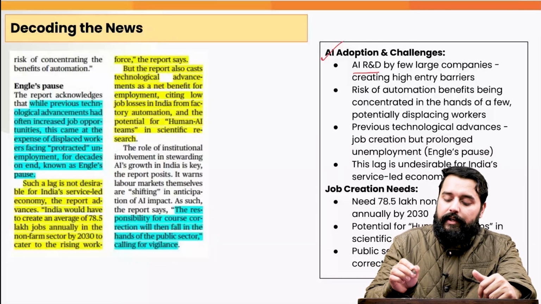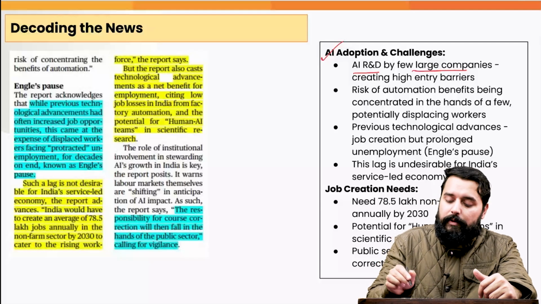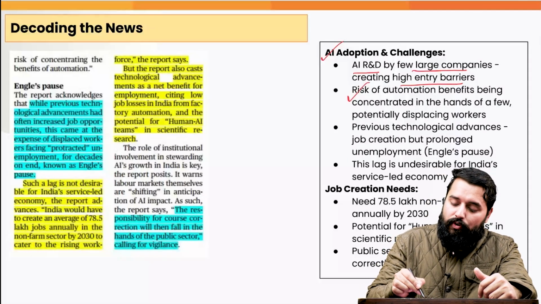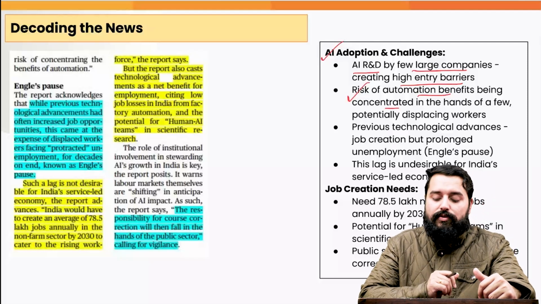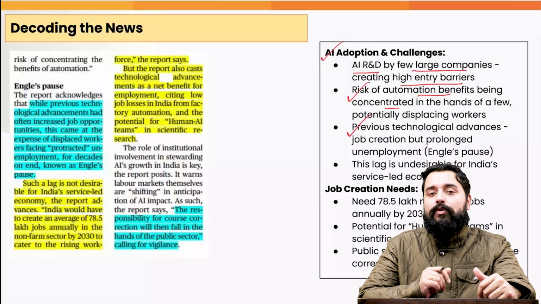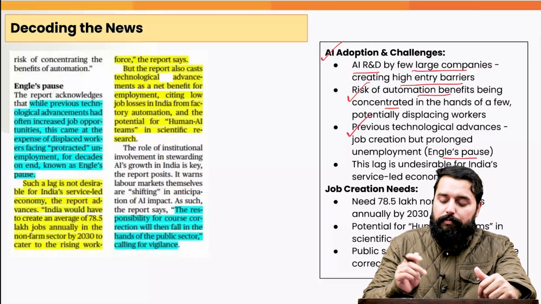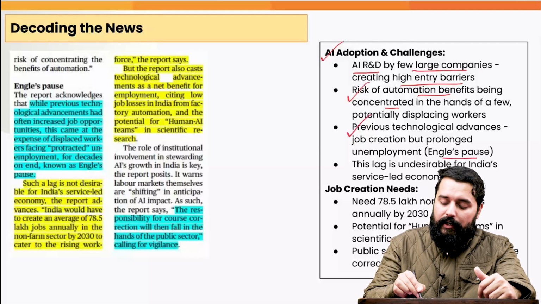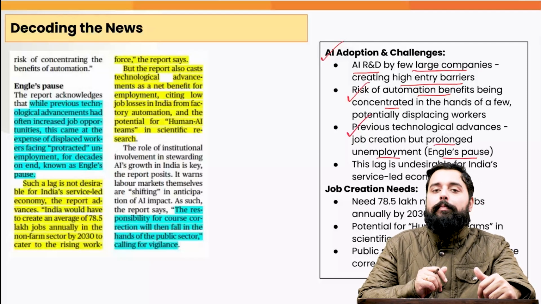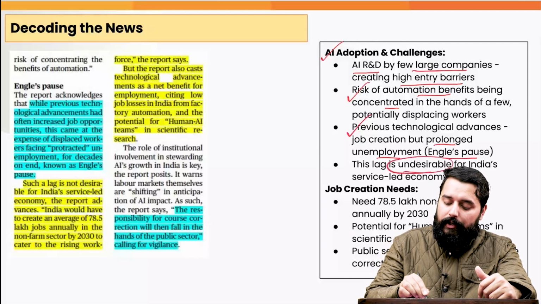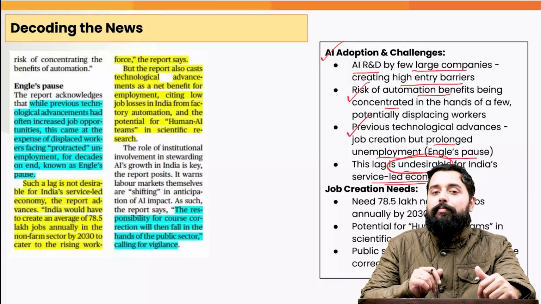The R&D in AI is done by a few large companies. Thereby, there are high entry barriers which are created, and the risk of automation benefits being concentrated in the hands of a few. The previous technological advancements also led to job losses, for example, the Engels pause, which is nothing but the job loss due to the advent of a new technology, and after that a prolonged period of unemployment before they are re-employed after reskilling, etc. And it will be particularly undesirable, this Engels pause, in the context of a service-led economy like India.